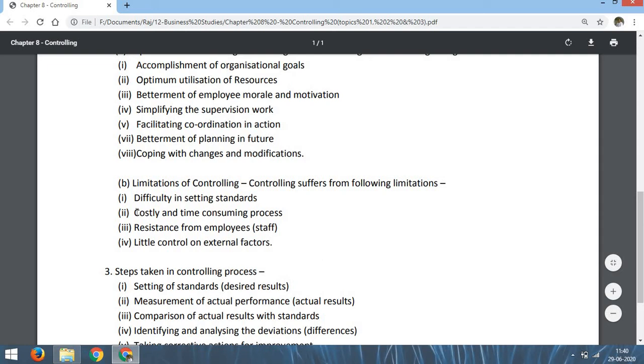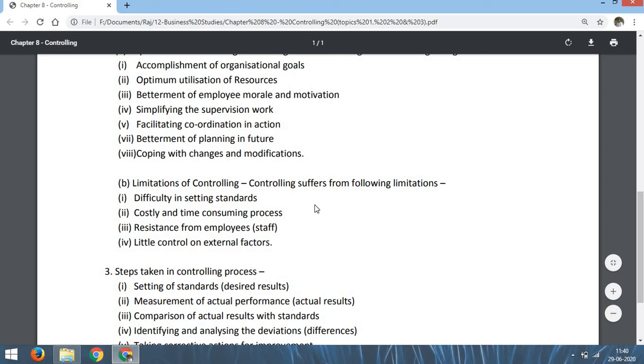Now number B, limitations of controlling. It is not that controlling always provides benefits or advantages. Controlling also suffers from some limitations. So these 4 points are the limitations of controlling process. What 4 points? Number 1, difficulty in setting standard.